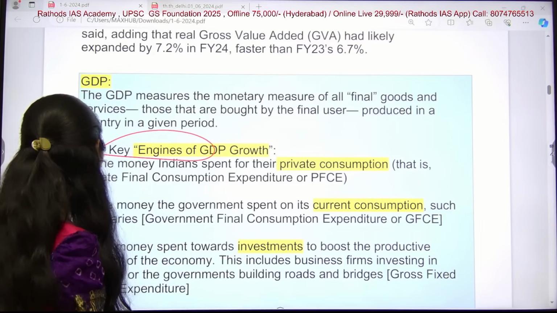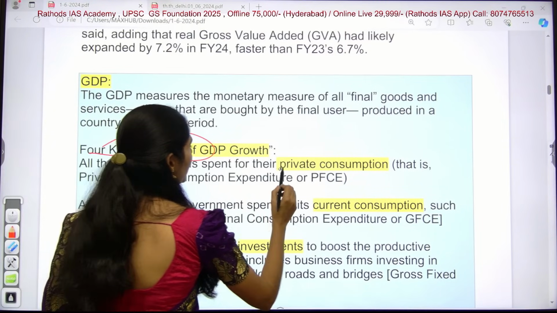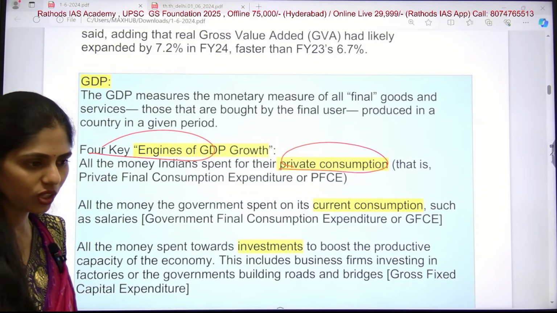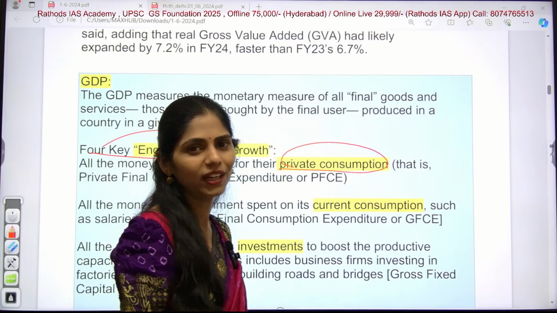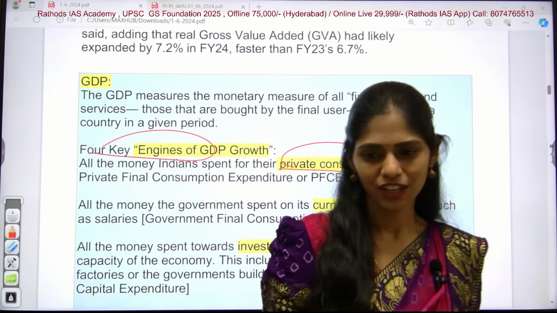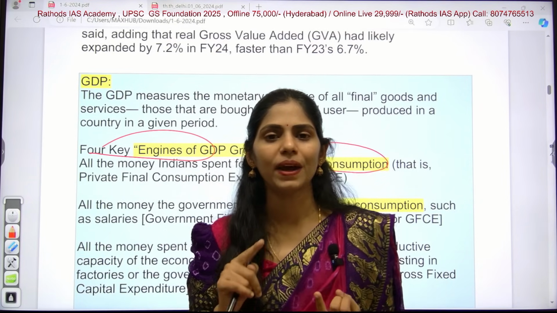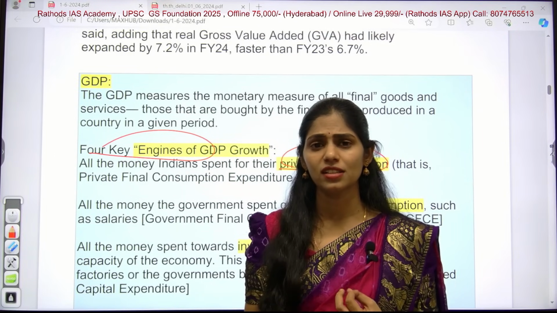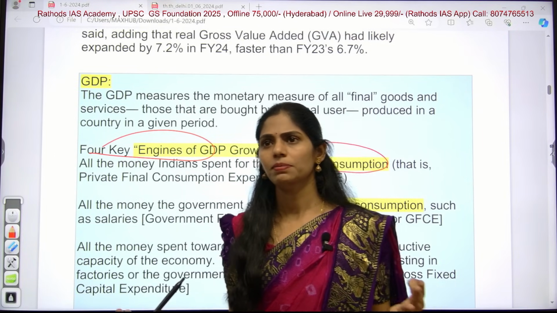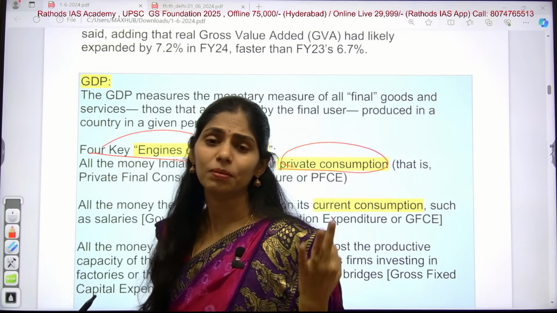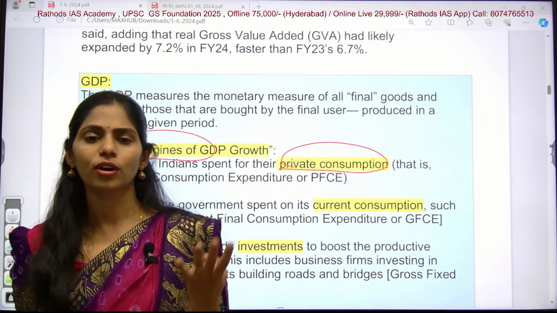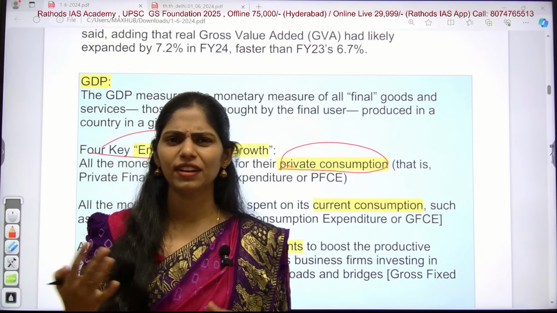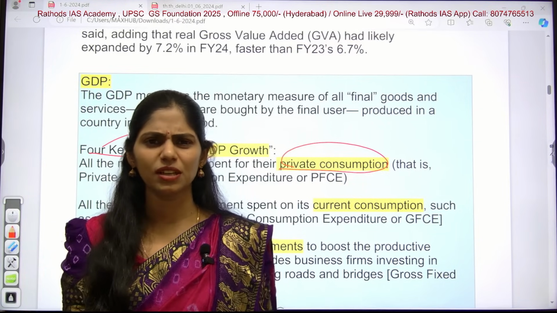So first and foremost is money spent on private consumption. For example, as an individual, I will be spending a lot of money, not for my sake, for my kids' sake, to buy milk powder, food products like Cerelac or multi-grain cereals, or else I will be spending a lot of money on their medicine, on baby care products like soaps and lotions, etc. They will be getting infections. So for that we will be using something like that.